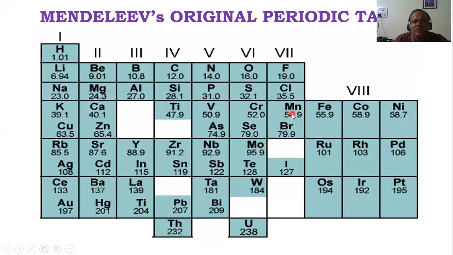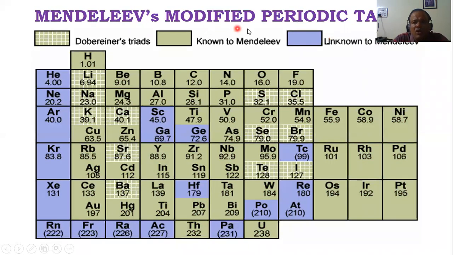So I'll go to the next one. This is Mendeleev's periodic table, but the format is a little different. It is more clear and easy to understand. This is the original periodic table, and now this is the modified periodic table. Why modified? Afterwards, when new elements were added, that's the modified version.